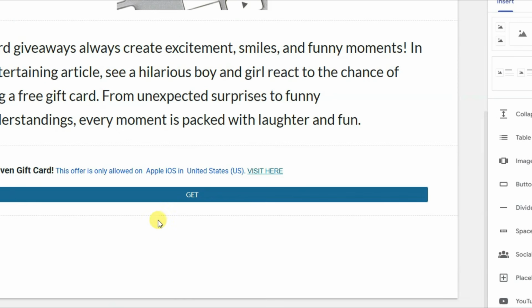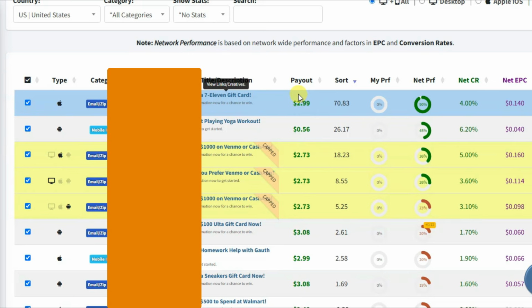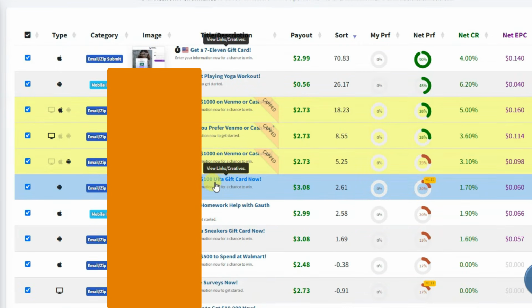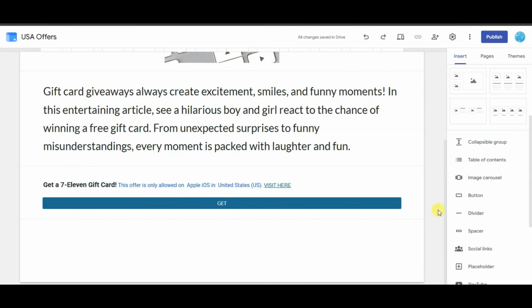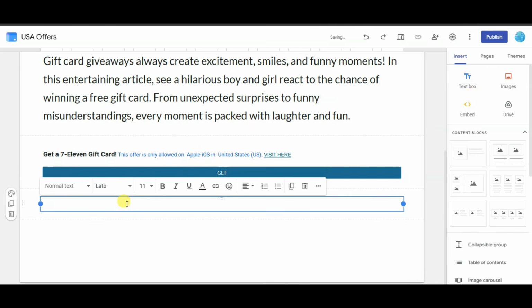Similarly, I'm going to add another CPA offer. Go on CPA Grip. You can scroll down. I'm going to add this CPA offer. Click here to open this CPA offer. Copy this text. Now go on Google site. Click on text. Paste that text here.